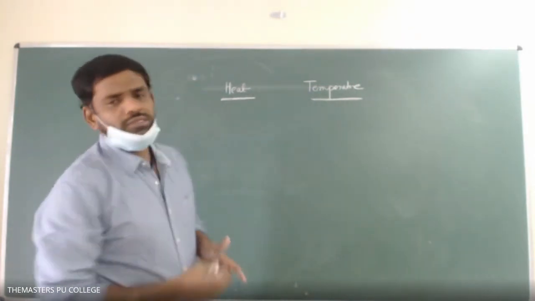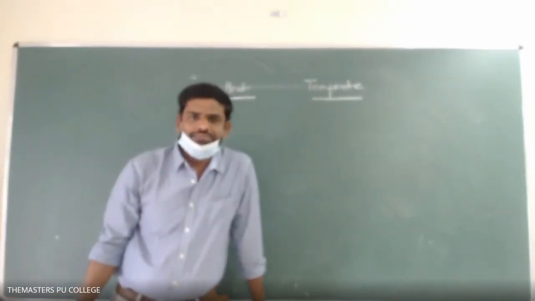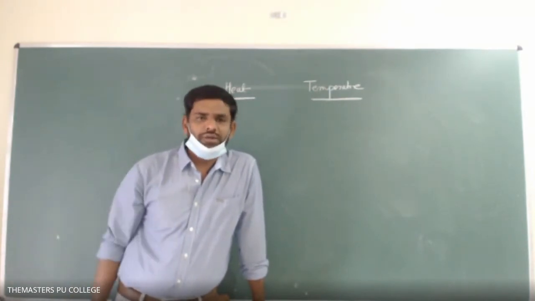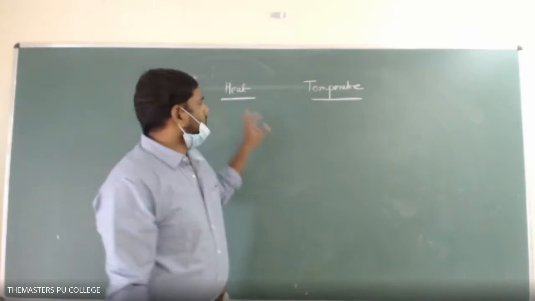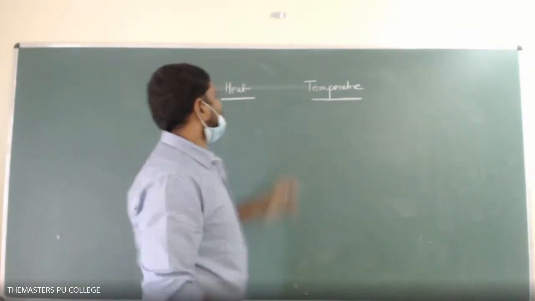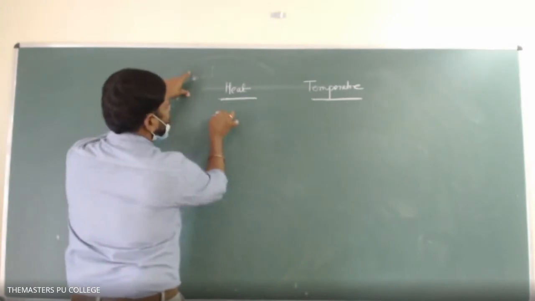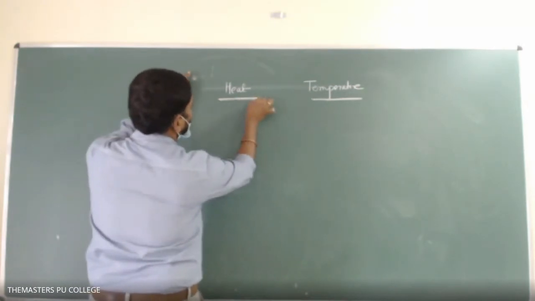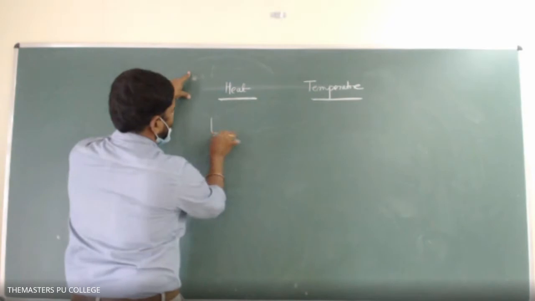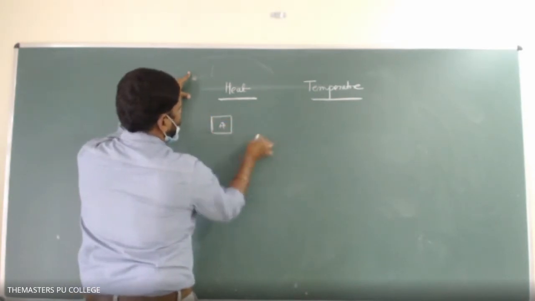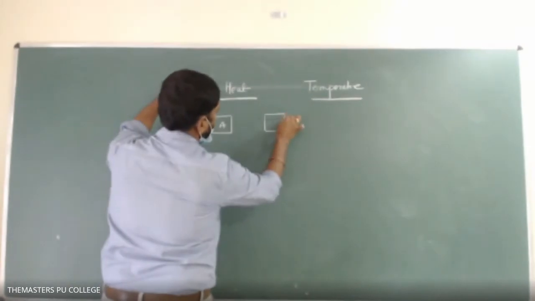Energy can exist in so many forms in nature. Light is a form of energy. Sound is a form of energy. Like that, heat is also one form of energy. Heat is a form of energy which is transferred from a body at lower temperature to a body at higher temperature. For example, this is body A, and this is body B.